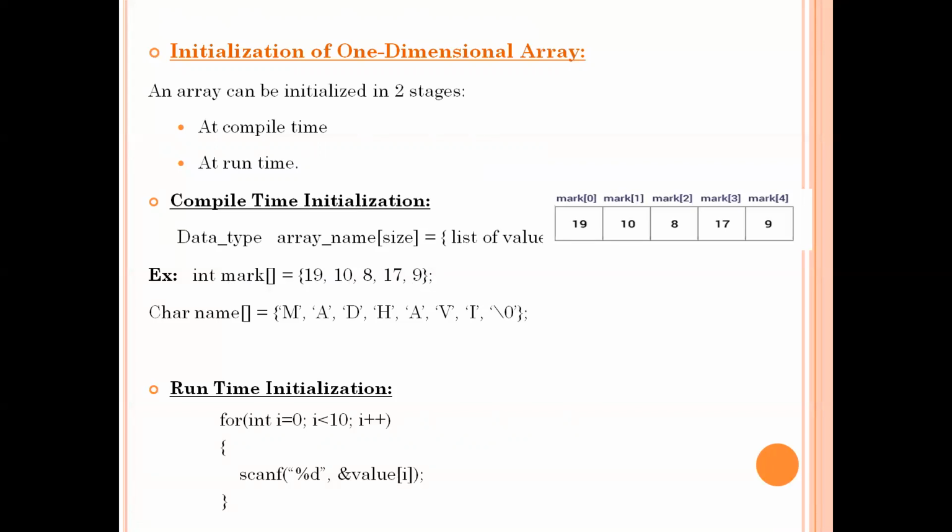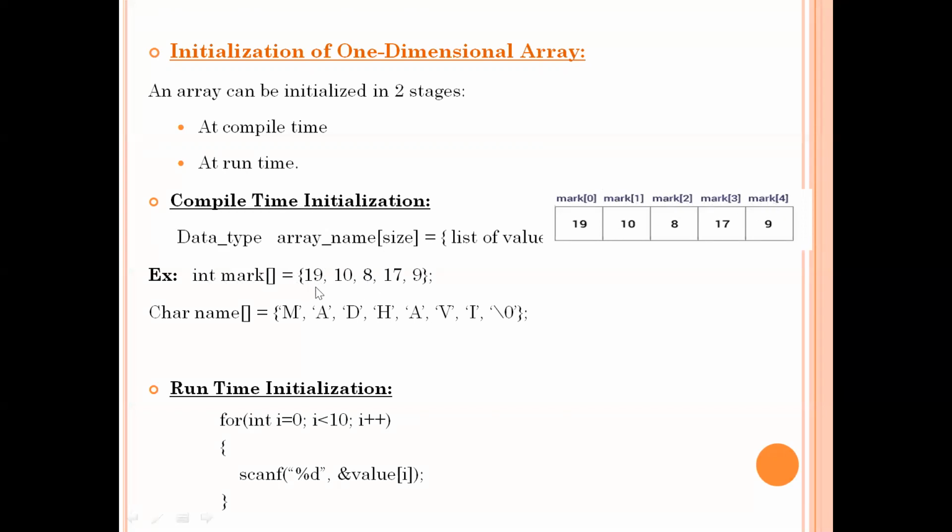Okay, now see how this marks array will be stored in the memory. See, this is the memory representation of that array. So marks of 0. What is the first element you want to store? So always the array index starts from 0. So the first location is marks of 0, the second location is marks of 1, third location marks of 2, fourth location marks of 3, and the last index is marks of 4.